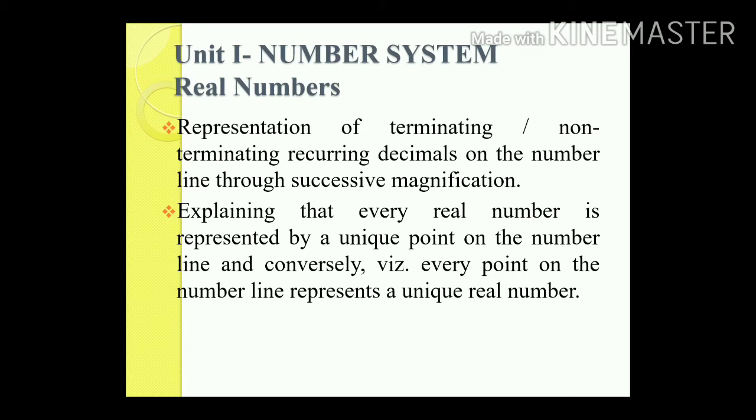Explaining that every real number is represented by a unique point on the number line and conversely, this is also removed from this chapter. And the definition of the nth root of a real number is also removed from this chapter. Okay, moving on to the next unit.